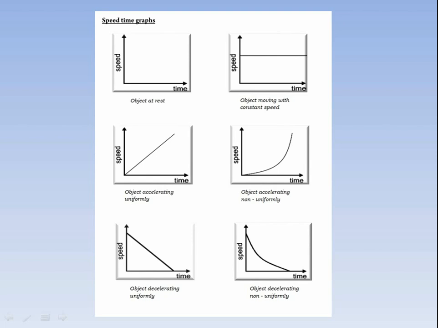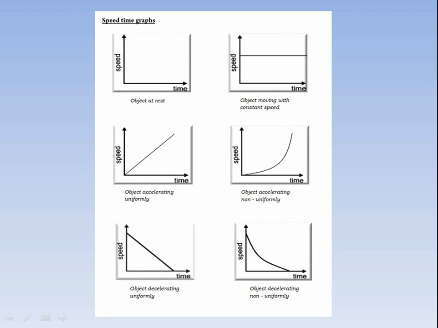In the second case, the object is moving with a uniform speed or constant speed. What you have to do to represent this graph is draw a line parallel to the time axis. You can draw this line from any point on the speed axis, but it must be a straight line and parallel to time. In the third case, the object is accelerating, or its speed increases uniformly. You have to draw a line from the origin. It should be a straight line in between the speed and time axes.